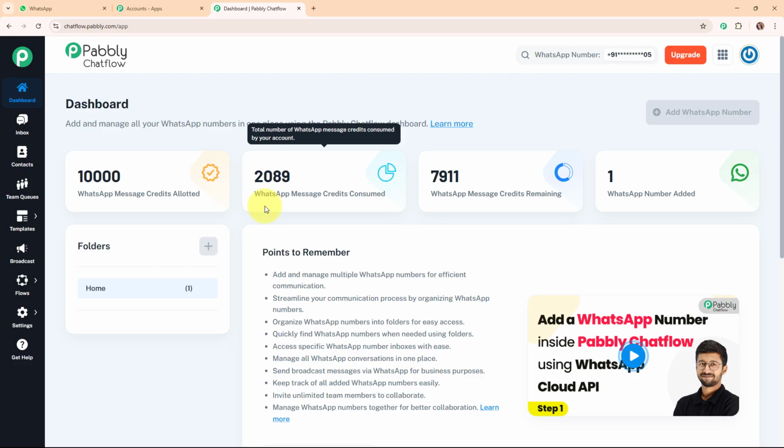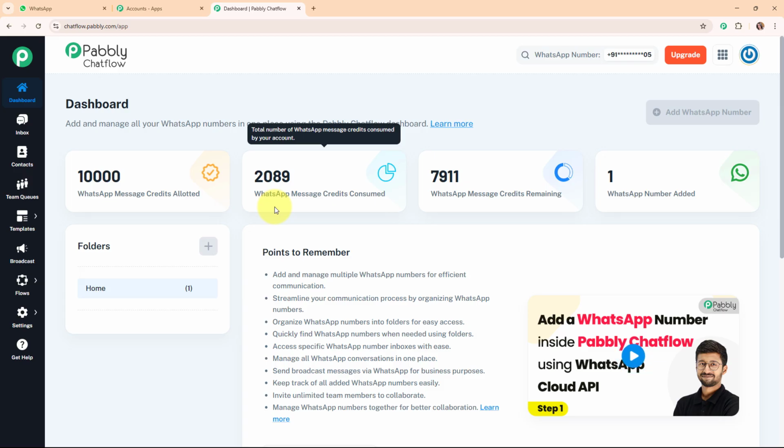Before moving forward with building the WhatsApp chatbot, you all might be thinking, what is basically Pabbly Chatflow? Let me give a brief about it. Pabbly Chatflow is a tool that helps businesses create automated chatbots for their website and apps. It's like having a virtual assistant that can chat with visitors, answer questions, and guide them to take actions like making a purchase or signing up. People use Pabbly Chatflow to save time, improve customer support, and engage visitors 24/7. It's easy to set up, customizable, and helps businesses provide quick responses, which keeps customers happy and boosts conversions. Alright, so this was all about Pabbly Chatflow.